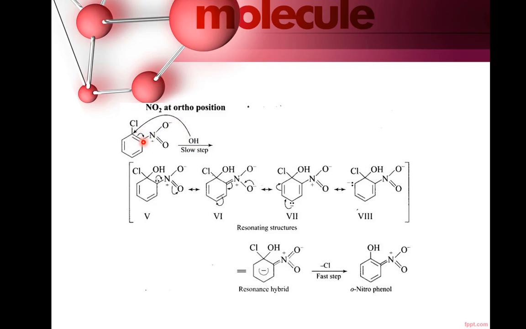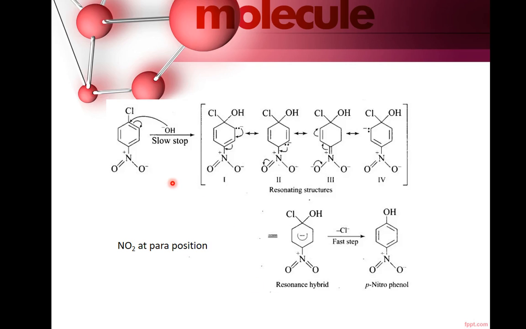So electron pair will be shifted here, which means there is a formation of carbanion. Now this NO2 group will take electrons from here, which results in the stabilization of this carbanion. The role of NO2 is stabilization of the carbanion formed, making the attack of nucleophile easy. Similar is the case in para position.